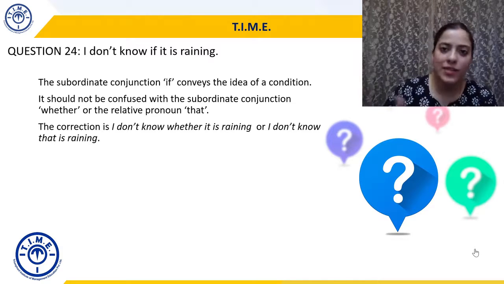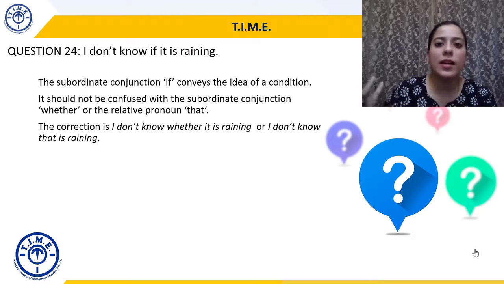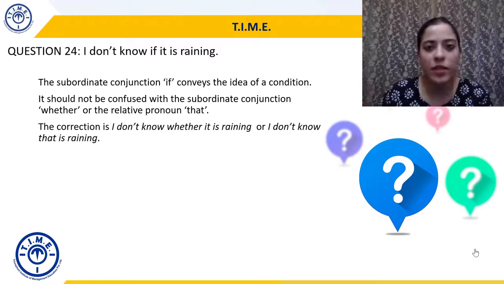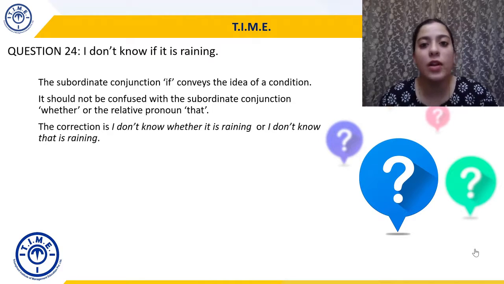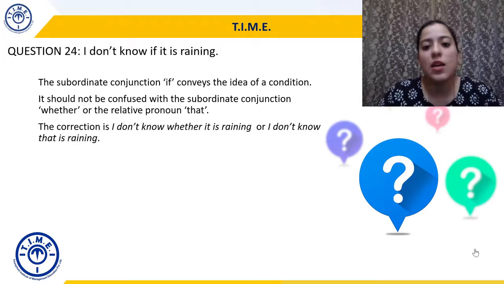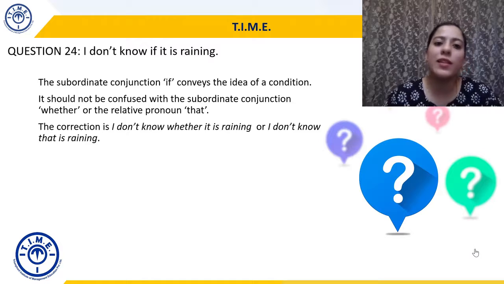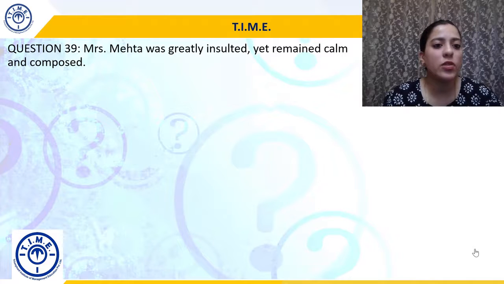I need it in that sense, right? If it is raining condition का यहाँ पे कोई sense है नहीं. There is no need for a condition here. And that's why I will replace if with whether. You can even add I don't know whether it is raining or not. That can also be added. Or I don't know that it is raining. So you can use either a relative pronoun or another type of subordinate conjunction whether. Okay.